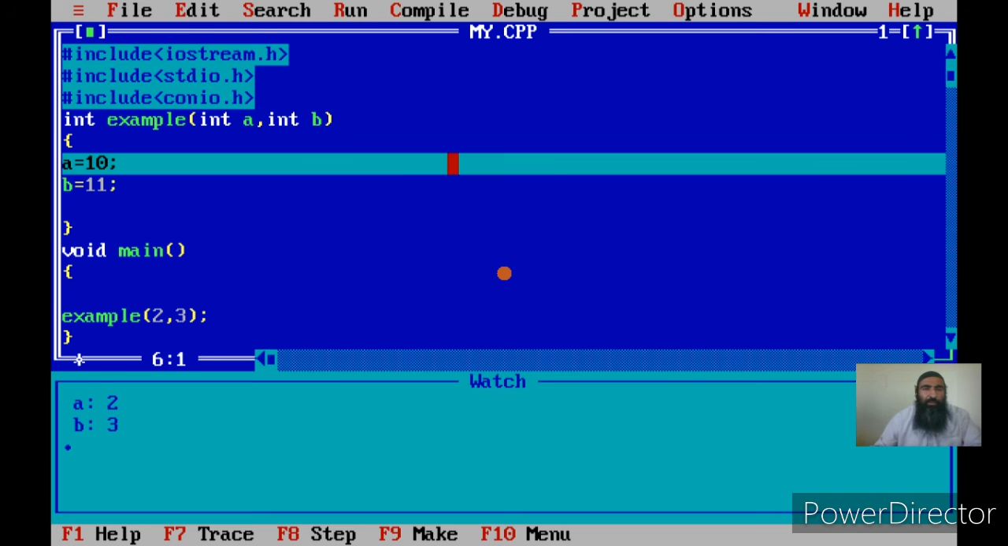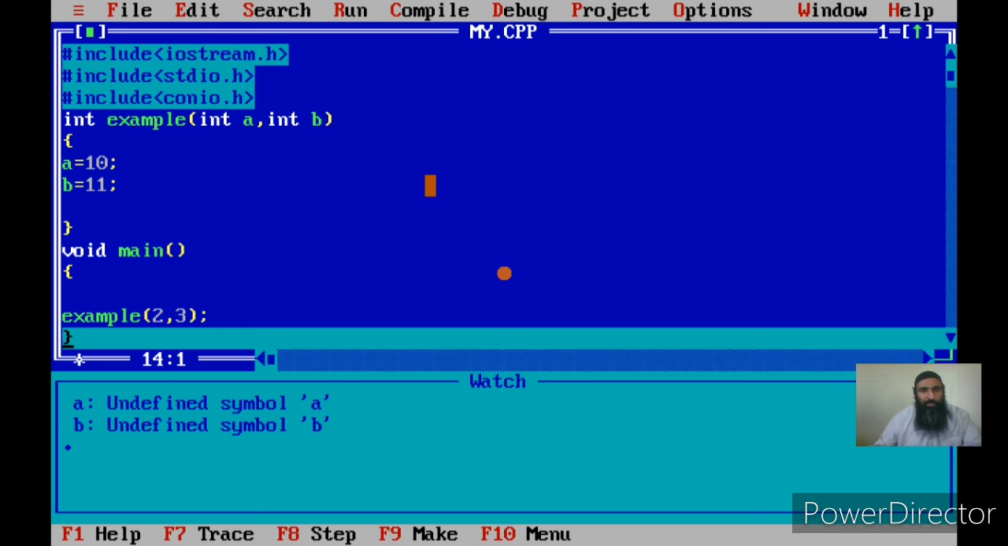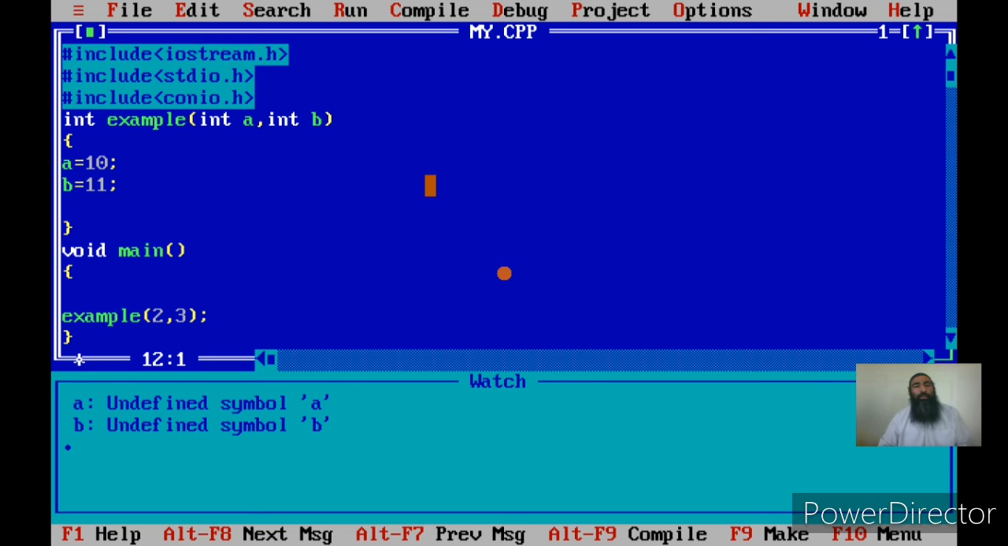Okay, now a can be changed, b can be changed, as per our programming requirements. This is simply to show you how main passes the data to the example. Now this time the main has passed the data in the form of constants. The copy of these constants was copied into a and copied into b. This is call by value.